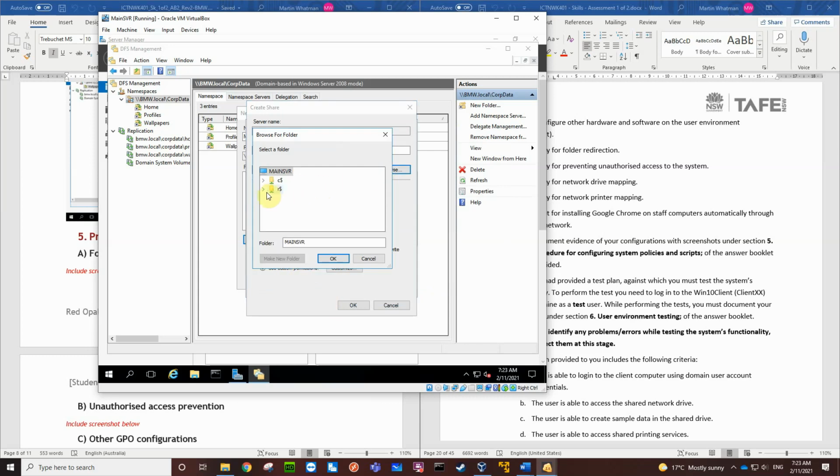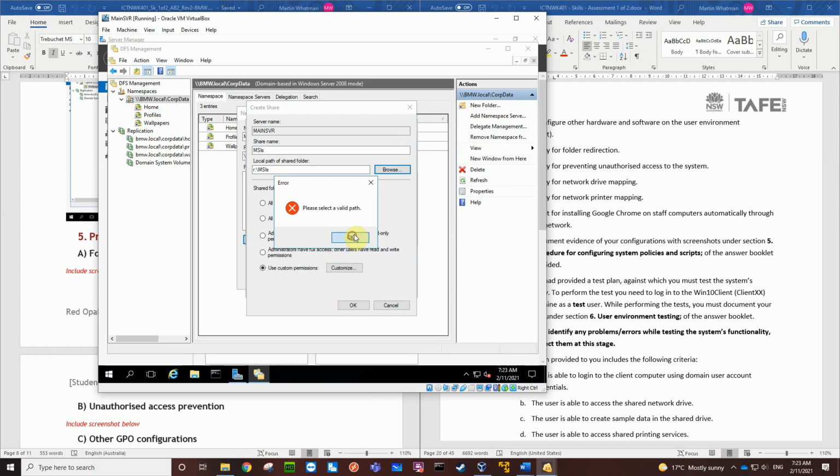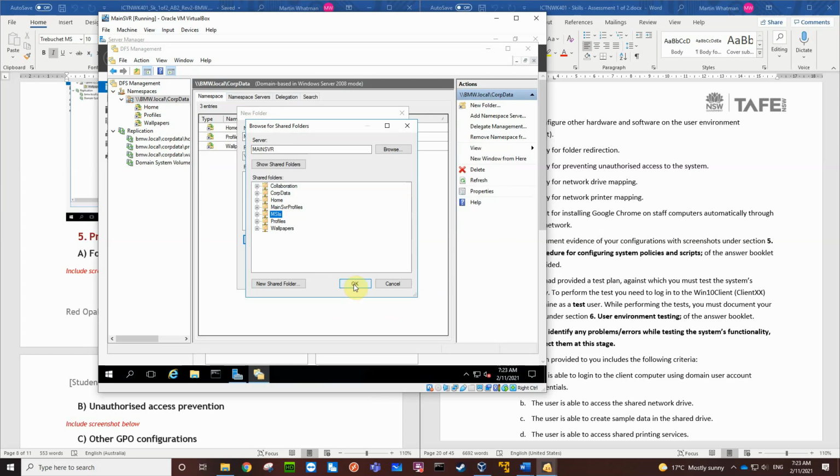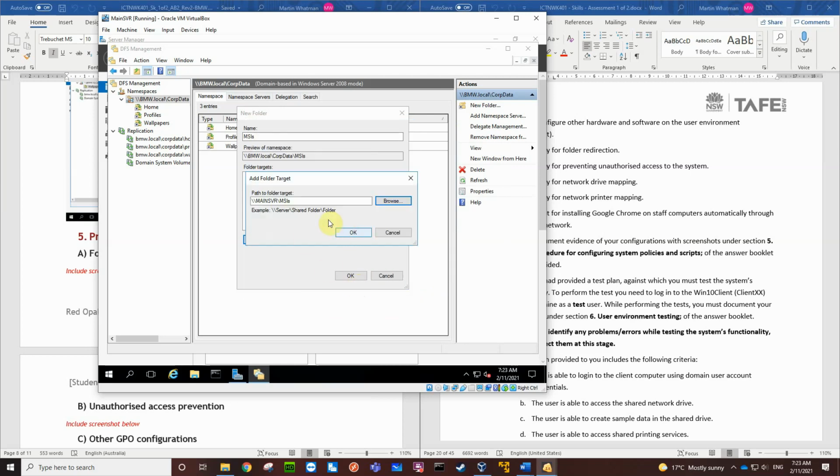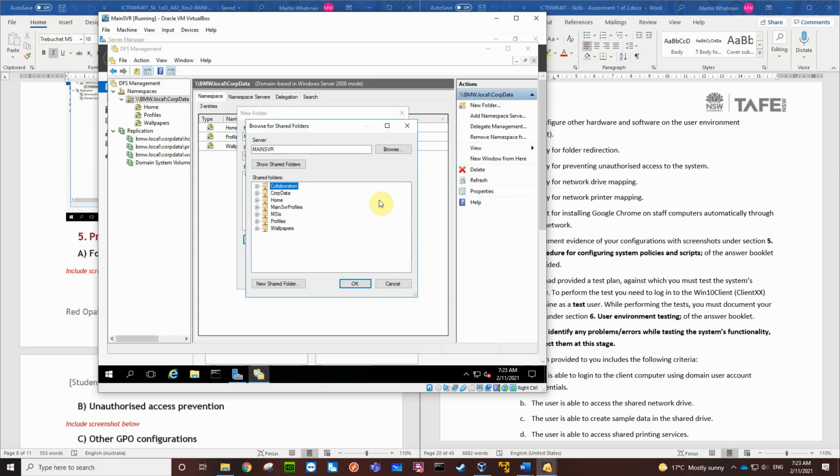So that was the drive R, MSIs folder. Okay. So we've got everything in place, and that's the folder that we've got as a target. There's the first one, so let's add the same thing for the backup server.